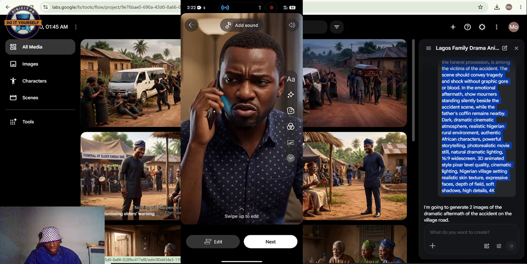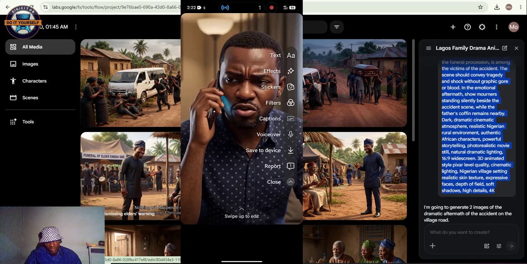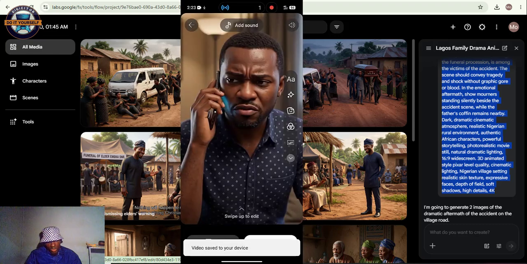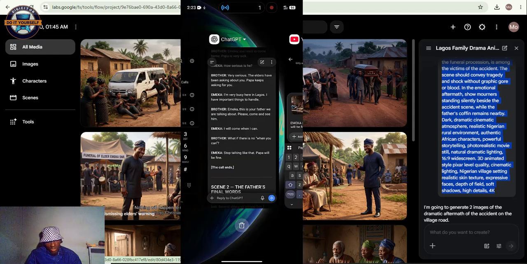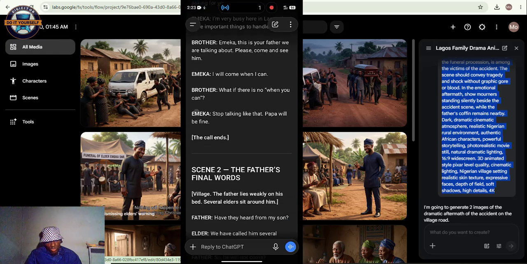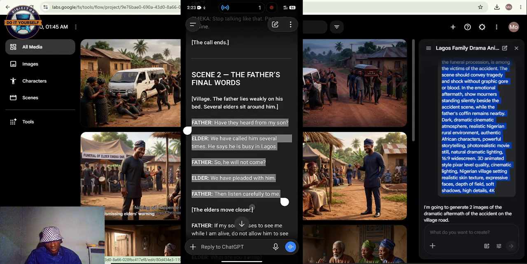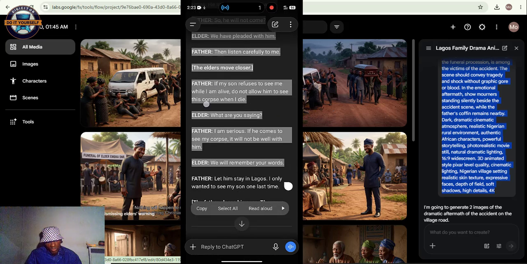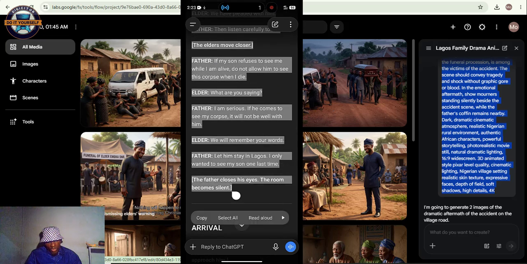So this is it. We now click save to device. You can see video sent, save to device. So you click on the arrow sign for ChatGPT, go to scene 2. Copy it.